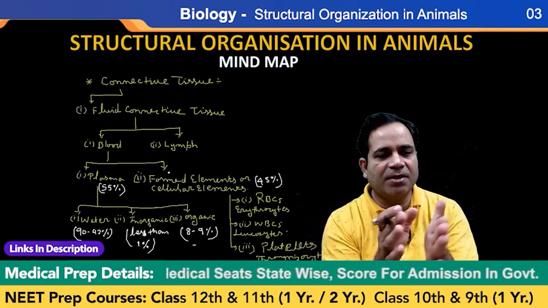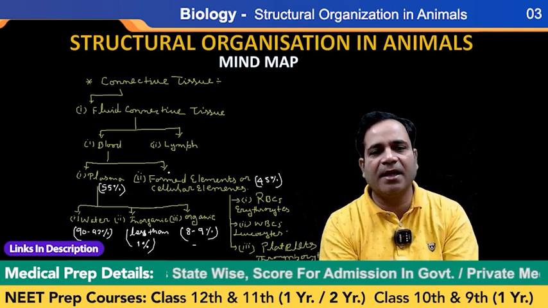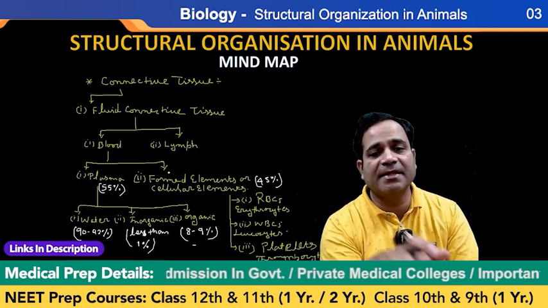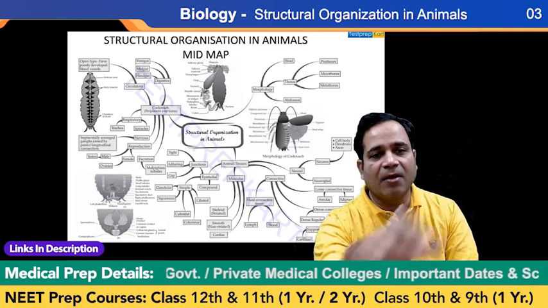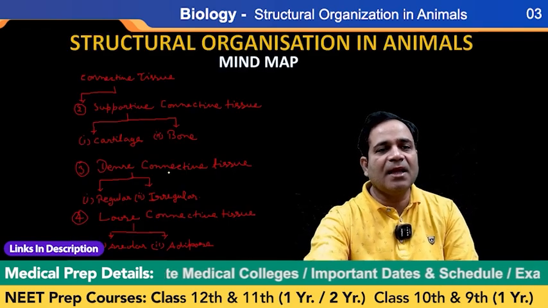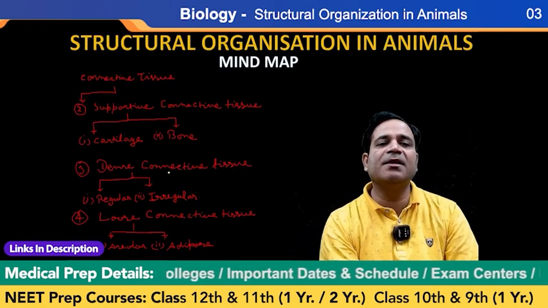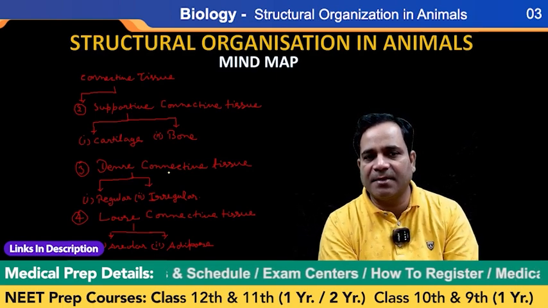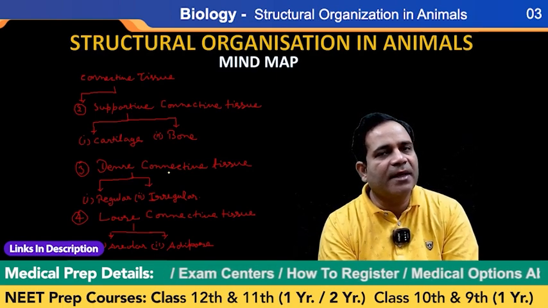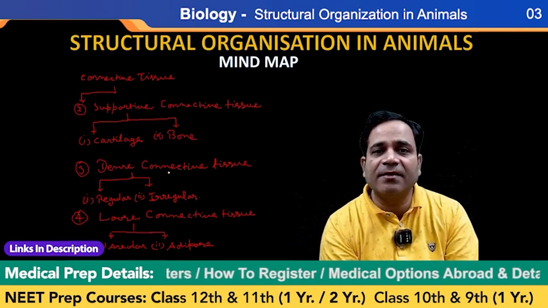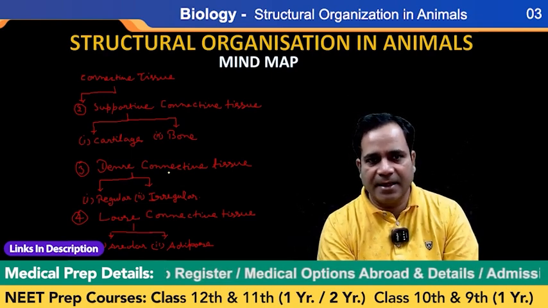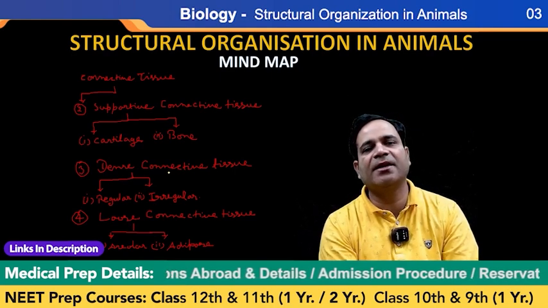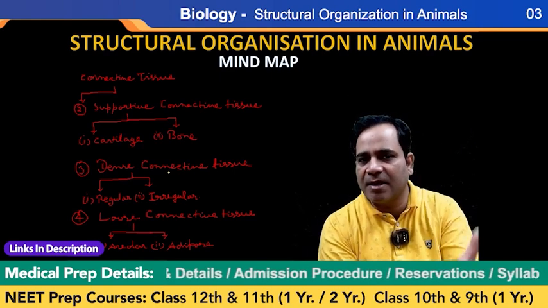Plasma is divided into three parts: water, inorganic, and organic, and formed elements are divided into three parts, that is RBC, WBC, and platelets. Next, the connective tissue is further divided into the second one, that is supportive connective tissue. This supportive connective tissue is divided into two parts, that is cartilage and bone, my dear. Right? Now, the third one is dense connective tissue. Dense is further divided into two parts, that is regular and irregular dense.